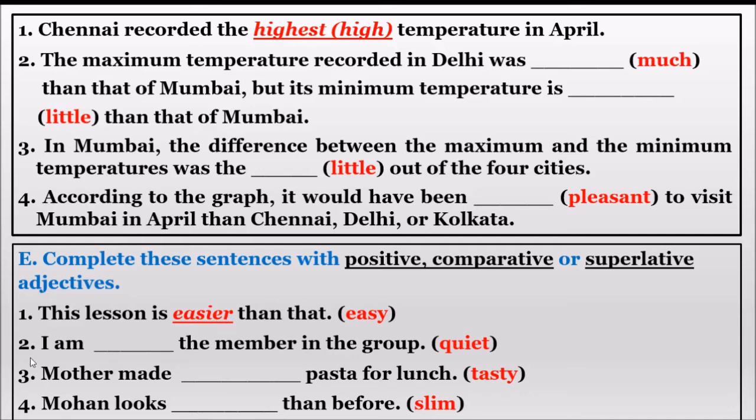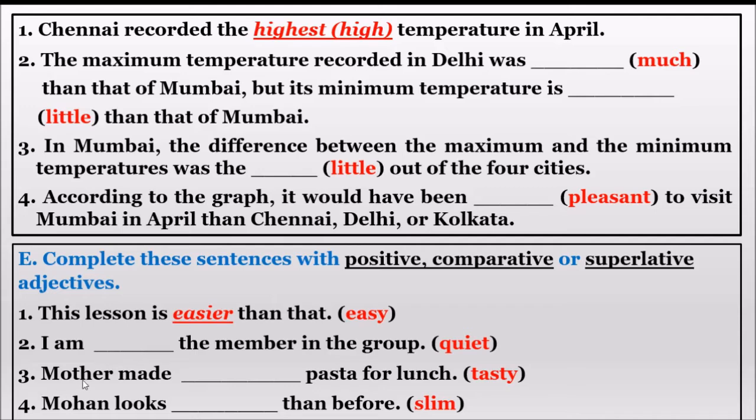Understood now? I am dash the member in the group. Here we are comparing I with the group. So one with the group means superlative degree. Superlative degree means adding EST. I am the quietest member in the group.